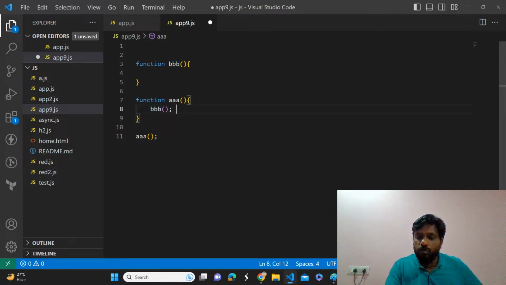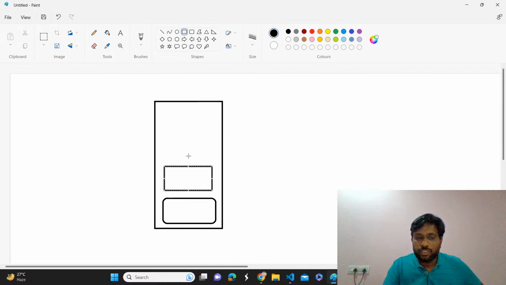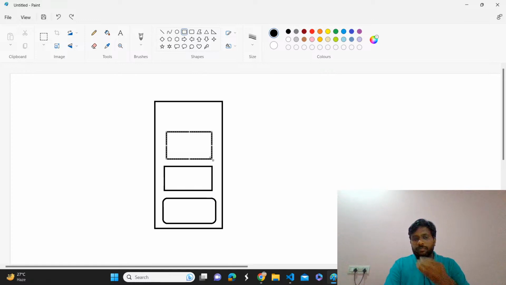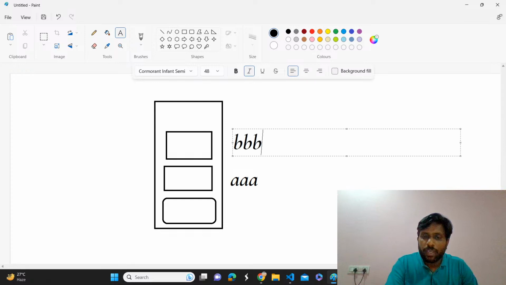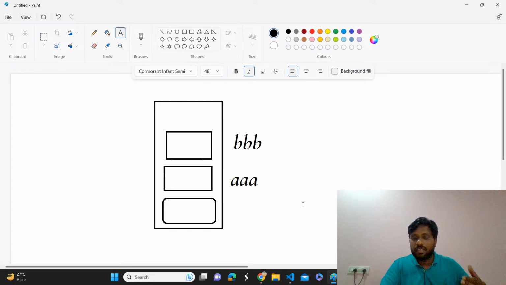Whenever we invoke triple B, will it remove triple A first, or will it create an execution context on top of that? Yes, it will create another execution context because you are invoking a function inside another function.